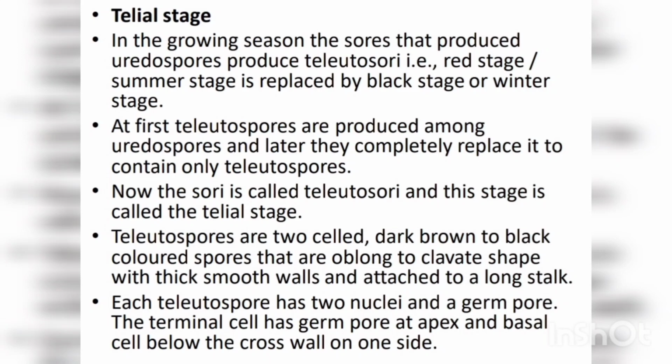Okay, so this is the second stage. What is the second stage called as? It is called as the teleal stage, and it is formed inside. First it forms inside this uredosori. Later it develops into teliospore completely and forms oblong and clavate shaped spore. Okay, and each spore is a binucleate structure. Okay, binucleate structures. Okay, you have understood. So just rewind what we learned about the uredospore and teliospores.